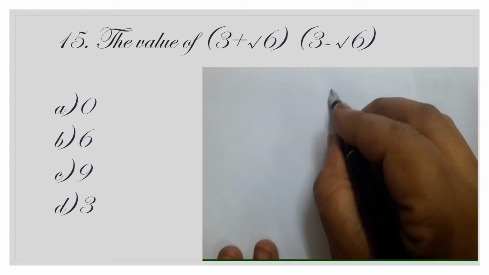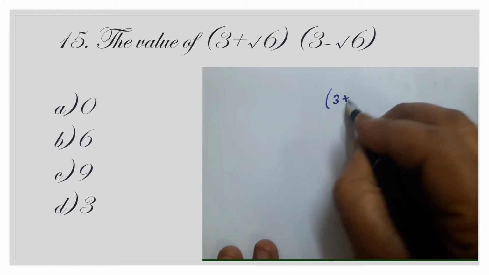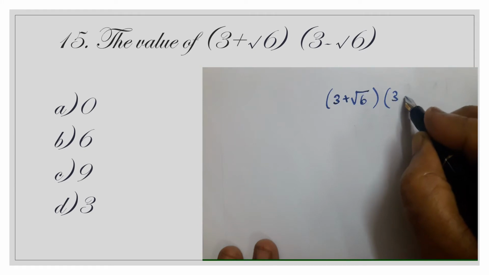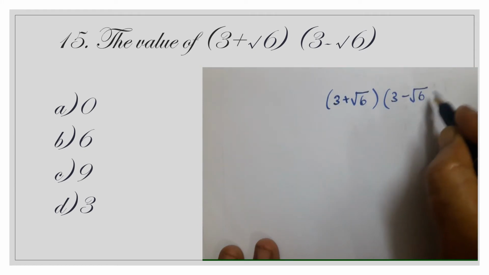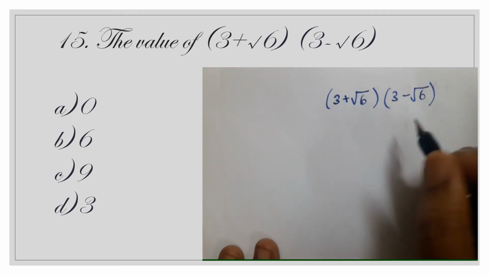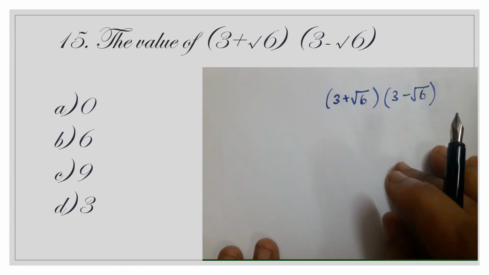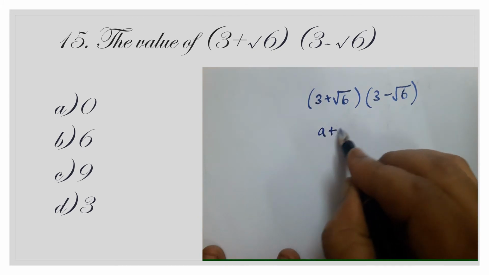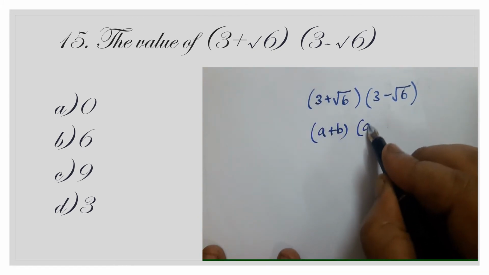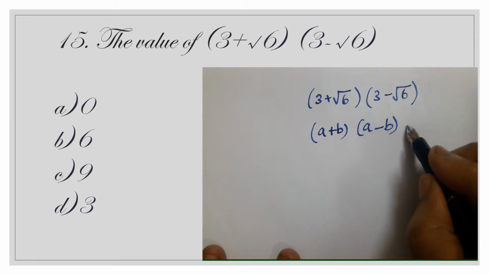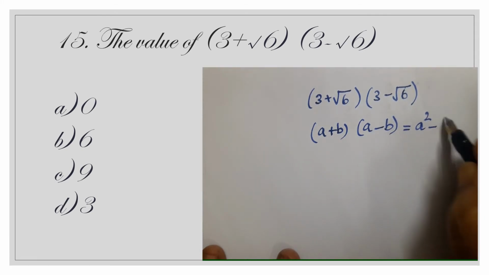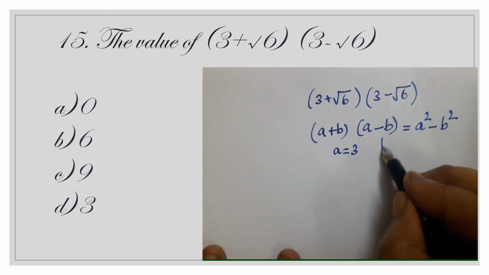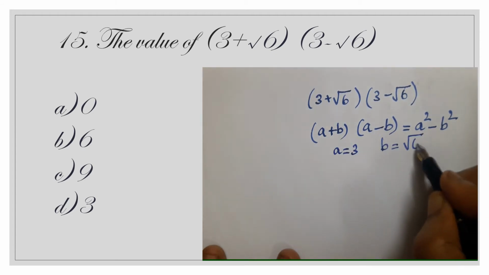The value of (3 + √6)(3 − √6). So when we read this, we remember the identity (a + b)(a − b) = a² − b². Here a = 3 and b = √6.